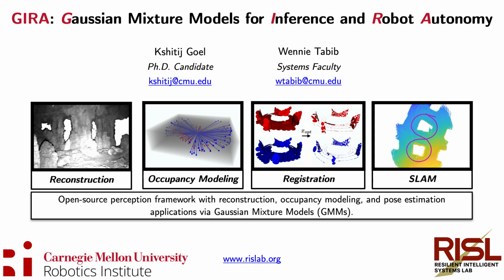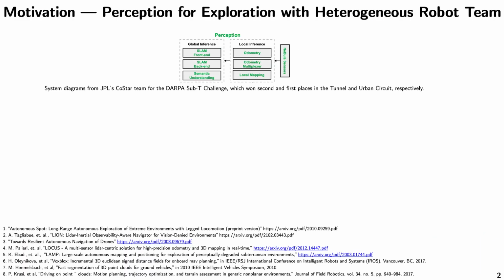Today I'm going to talk about our work on Gaussian mixture models for inference and robot autonomy. The motivation behind this work is towards enabling perception for exploration with heterogeneous robot teams. If we look at an example system from the DARPA Sub-T challenge, we observe a sophisticated strategy that brings together many perceptual capabilities, including local and global inference.